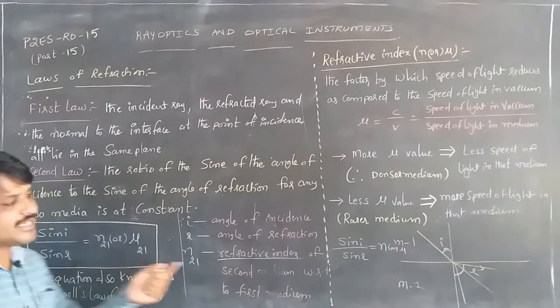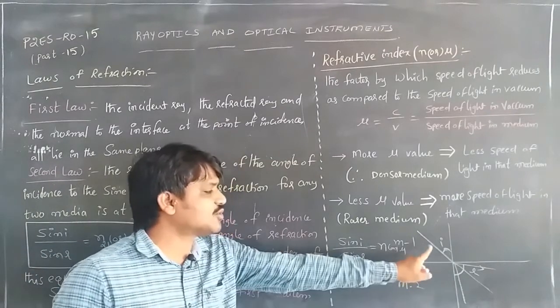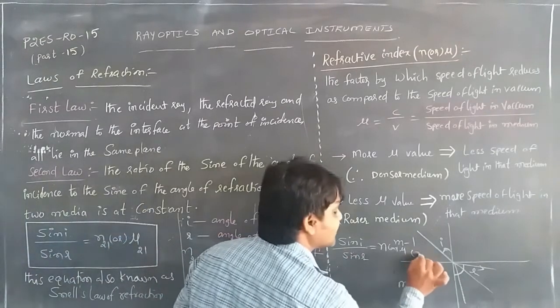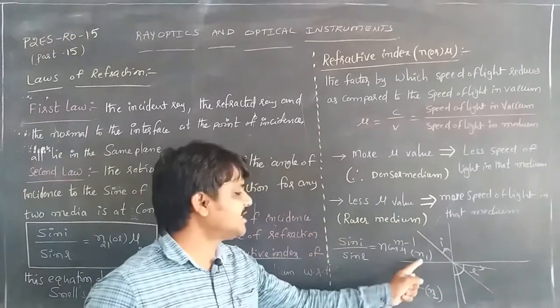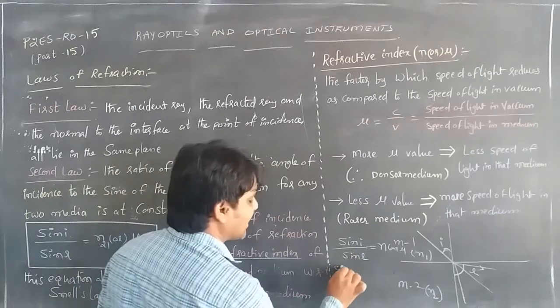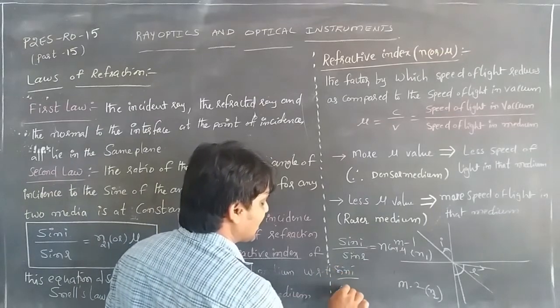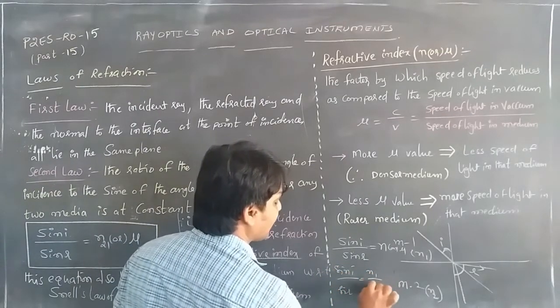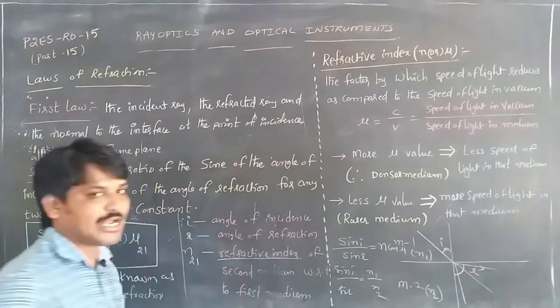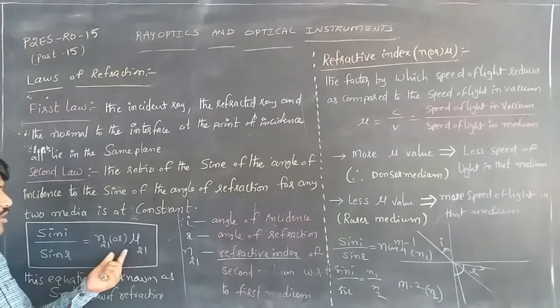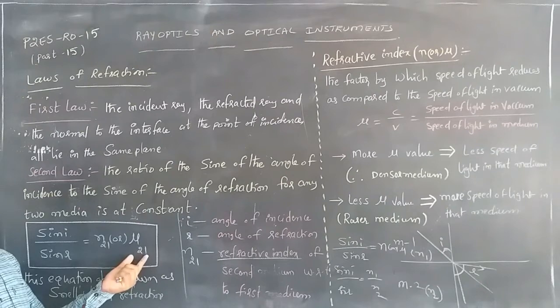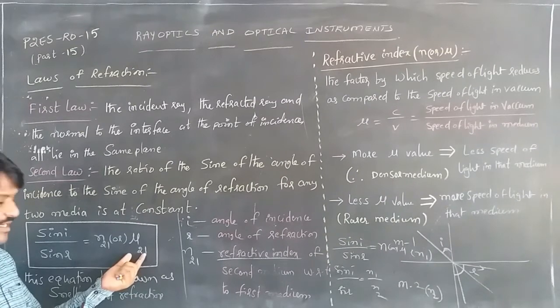With n1 for the first medium and n2 for the second, we can write sin i by sin r equal to n2 by n1. For problems, we can then learn more about the refractive index.